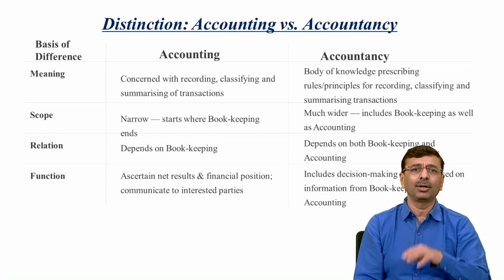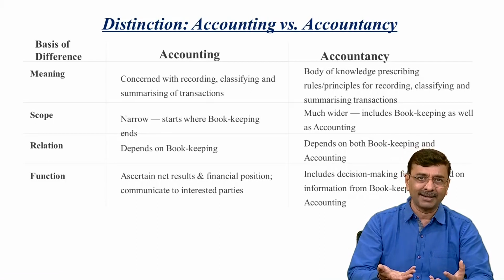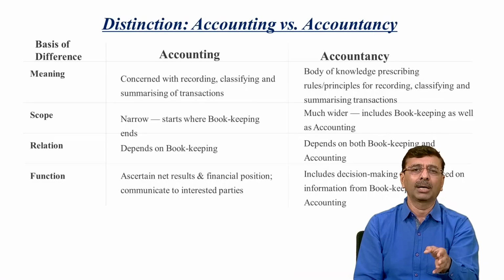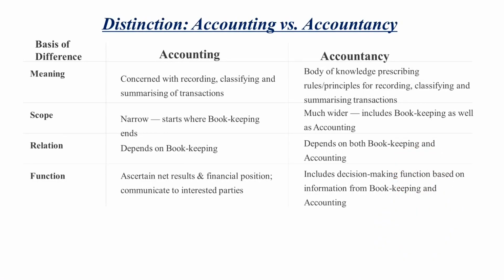The function is about how the results and analysis of the transactions, the financial position, can be evaluated through accounting, whereas accountancy includes recording transactions, summarizing them, and also analysis and interpretation of all individual transactions for taking future decisions and future planning. So these relations are also important, on the basis of individual transactions or on the basis of the whole business unit concerned.